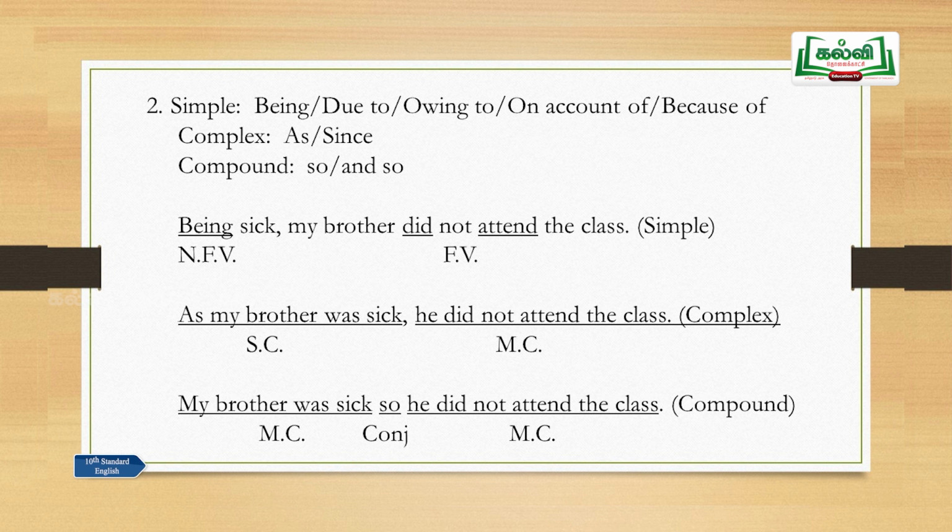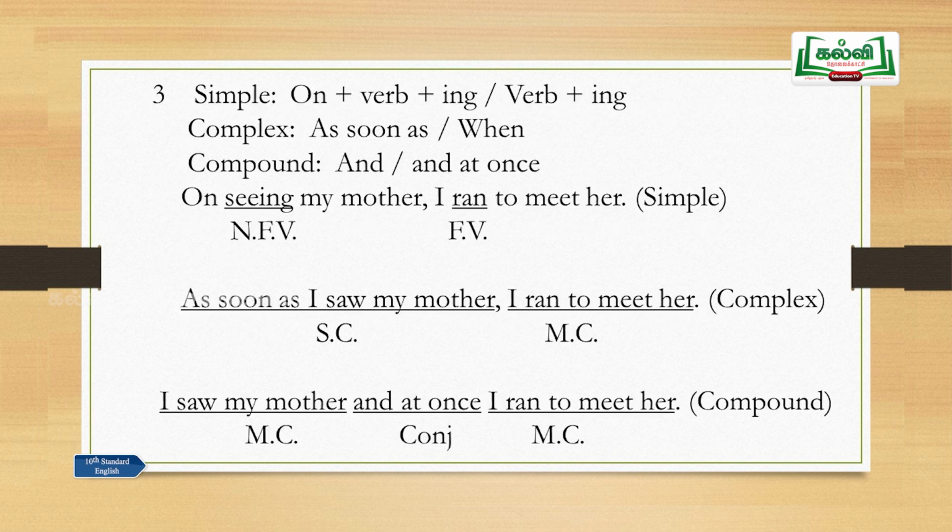My brother was sick, so he did not attend the class. Or you can write, my brother was sick and so he did not attend the class. This is a compound sentence. And "being sick, my brother did not attend the class," the simple sentence has been changed into complex and compound. Let me go to the next example.